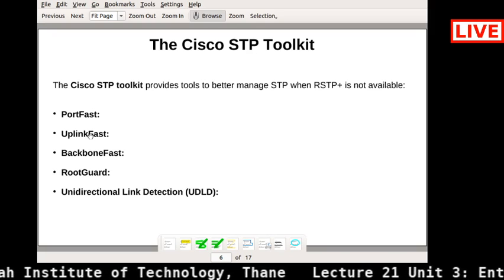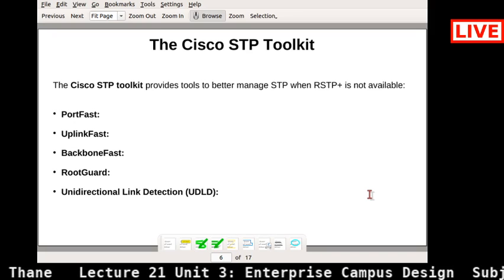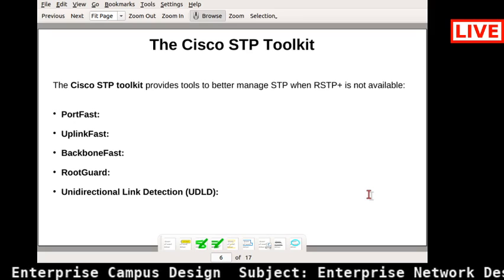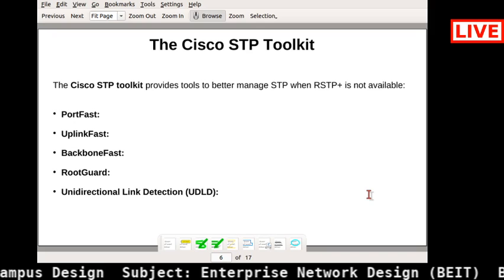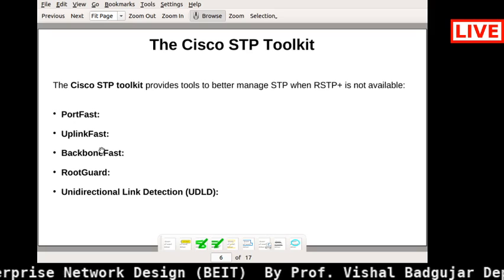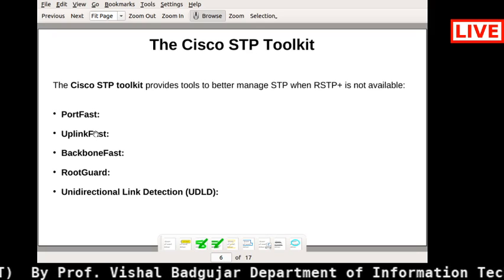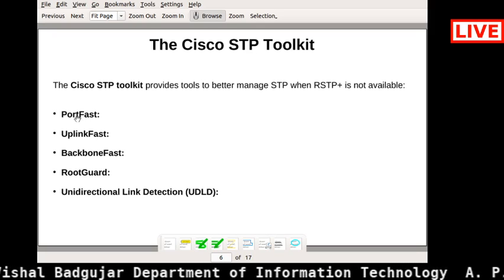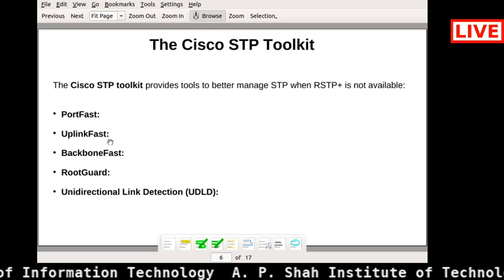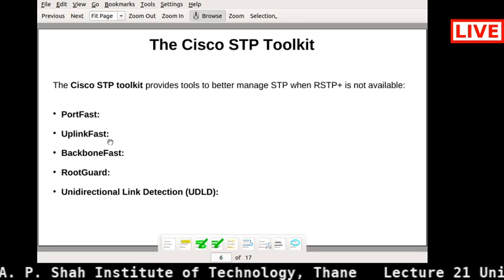If I am using redundant ports and the primary link goes down, it must switch to the redundant port, and exactly that is done by UplinkFast. Whenever the link goes down, it directly transfers all the packets to our backup link, or redundant port or path, and forwards traffic to that path.